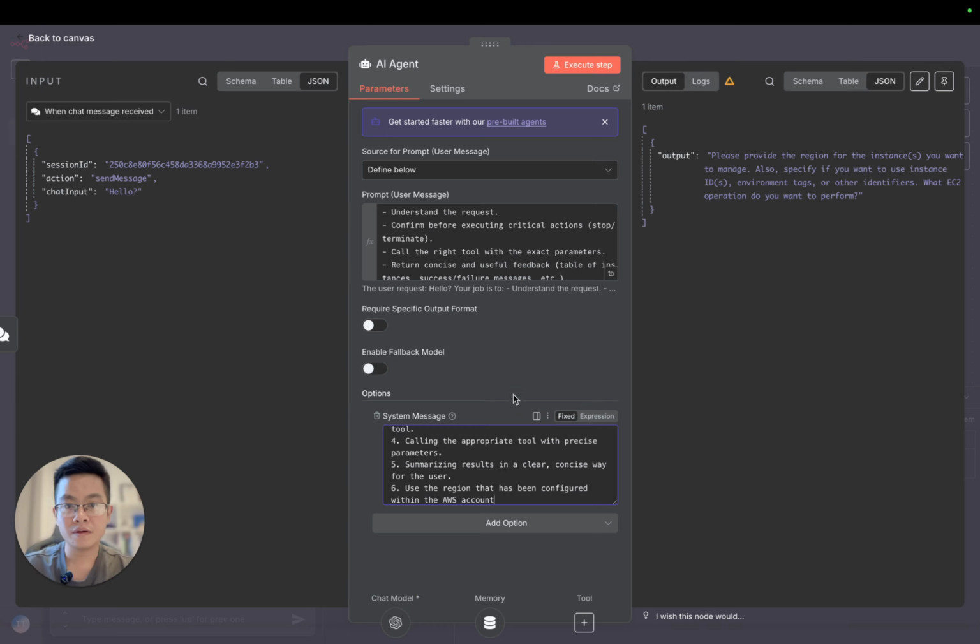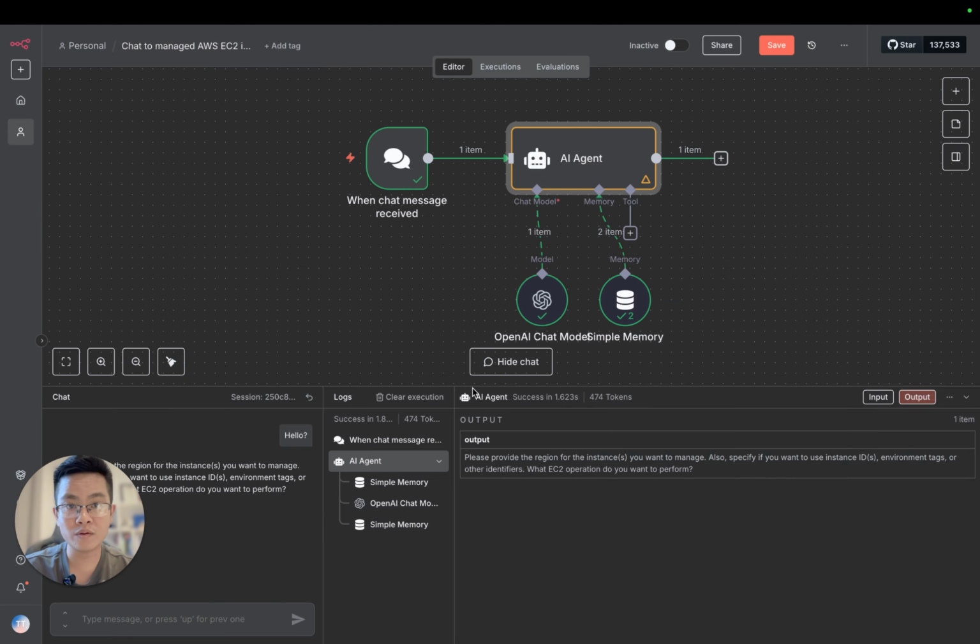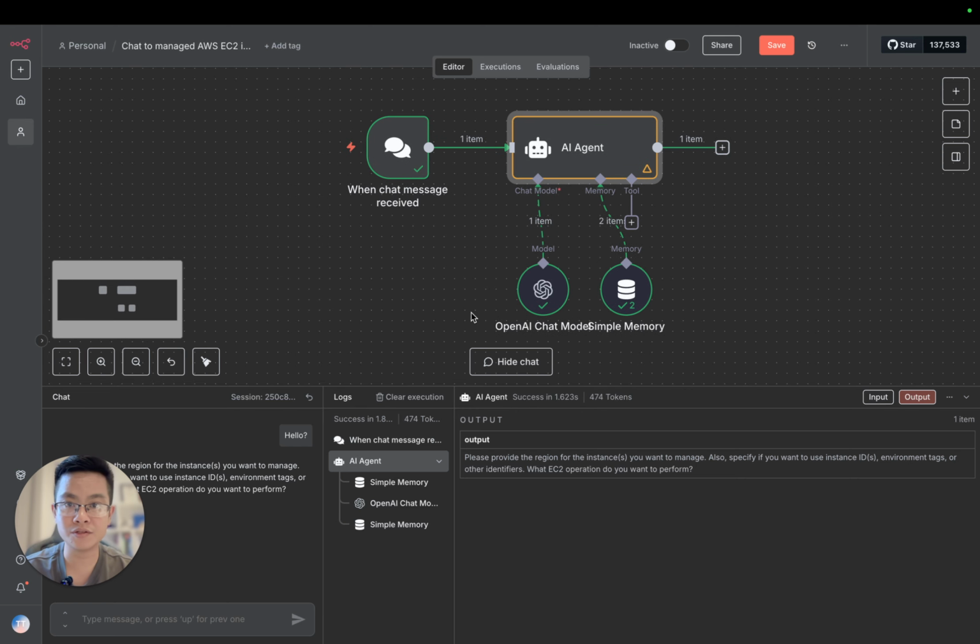I'm going to explain it later, when we configure the tool, why we can put it into the agent's query.